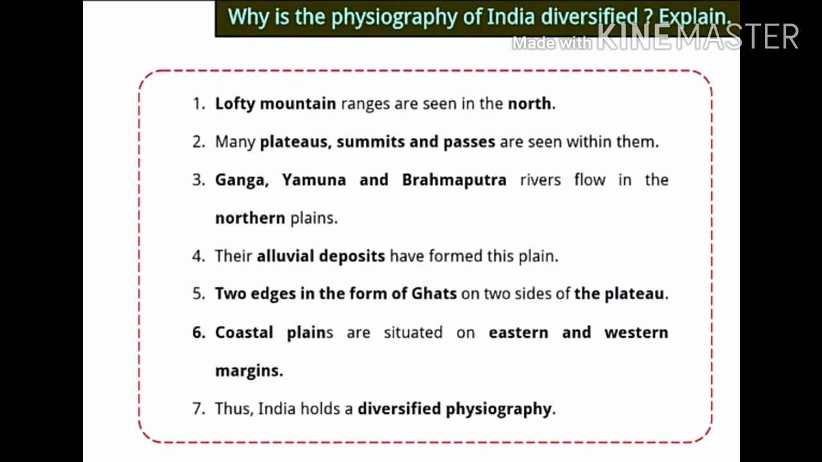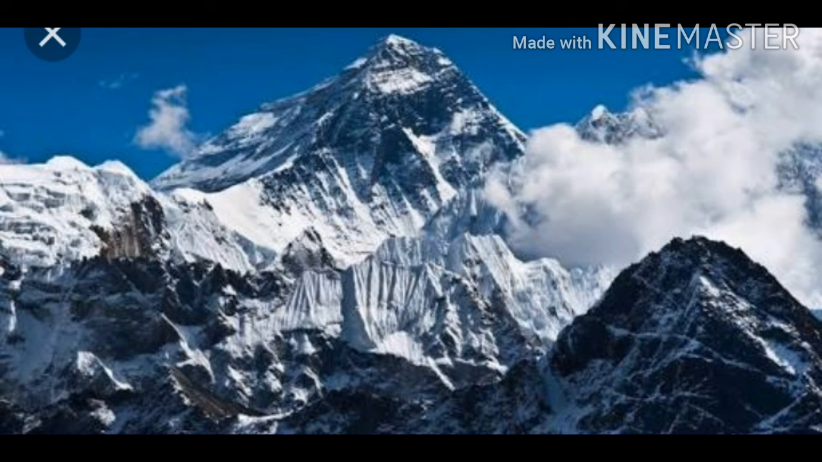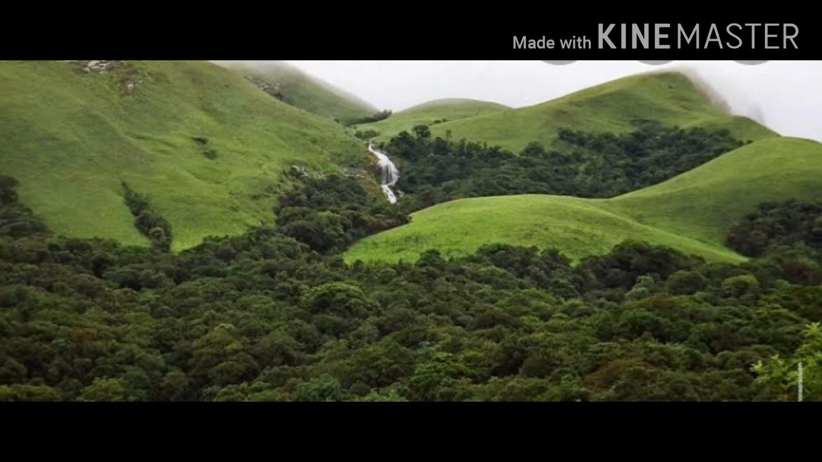Now, our last point is, why is the physiography of India diversified? Diversified means different. So why? First point, lofty mountain ranges are seen in the north. It means the Himalayas, the mountains of Himalayas are standing over there. And in those Himalayas only, many plateaus are there, summits are there and passes are seen within the Himalayas only.